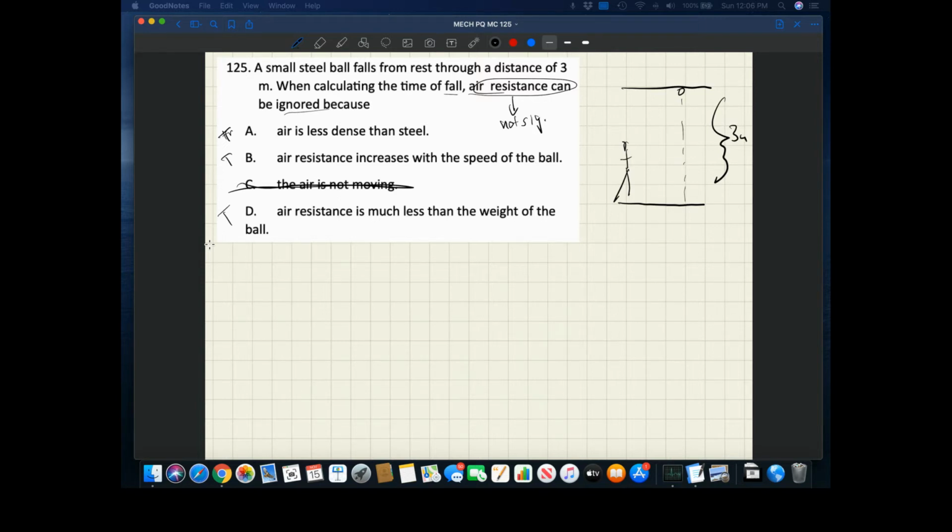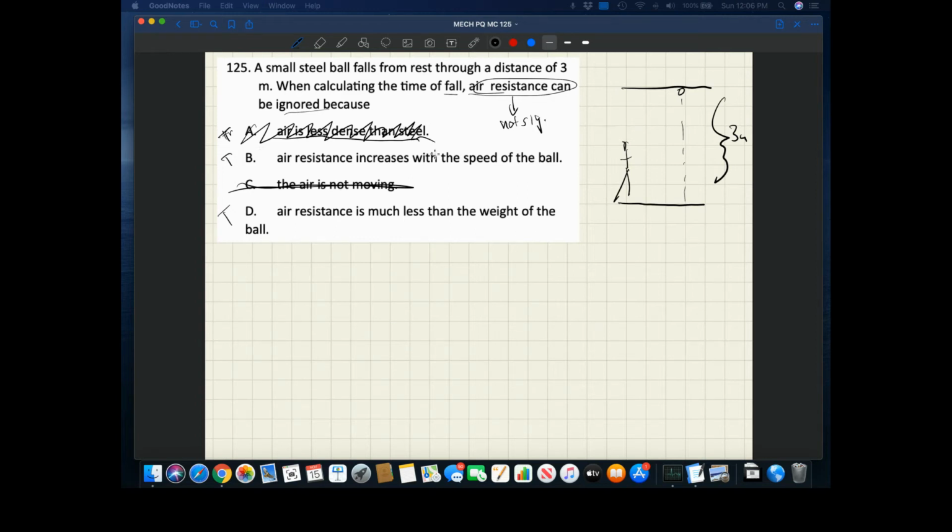Now the next question is, would this explain it? It is less dense than steel. Well, if that's true, it is also true when it's traveling at high speeds, when we know air resistance does matter. So this can't possibly be a correct answer.